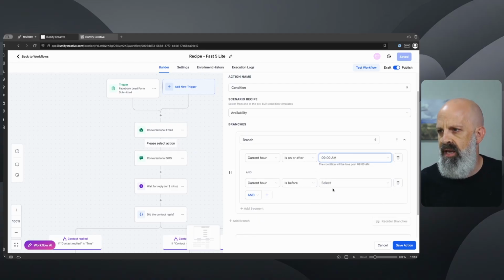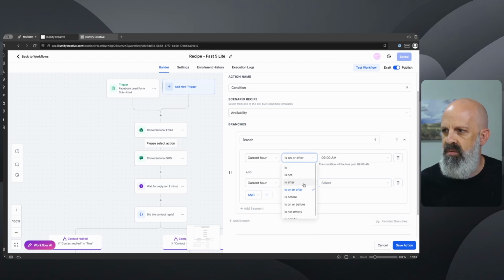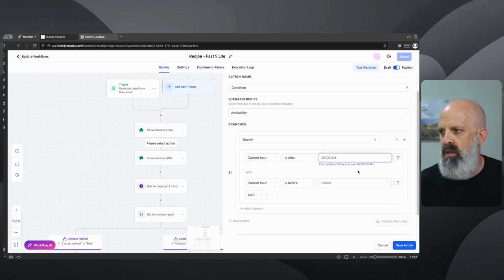So we're going to say 9. And it's really nice that it gives you the condition, gives you this little prompt to know when the condition will be true. So it says before 9 a.m. This isn't always apparent, so it's nice that it's down there. For example, if I were to change this to is after and then did 9 a.m., passed it up, the logic is actually closer to 10 a.m. So that's why it's nice to have that little prompt down there.